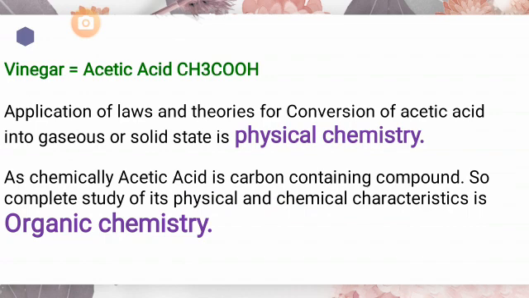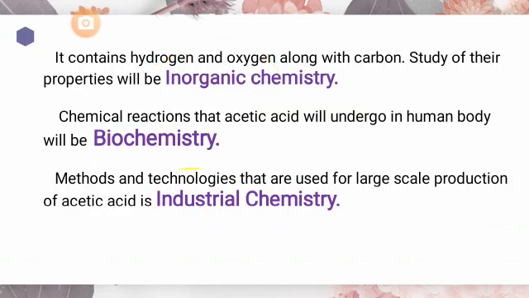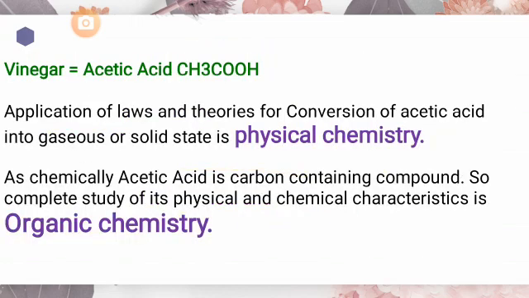As I have told you, the formula of this compound is CH3COOH. If you look at its formula, you will come to know that it contains carbon as a main ingredient. So the study of this compound will come under the category of organic chemistry, because we have learned in the previous class that organic chemistry is that branch of chemistry in which we study compounds that contain carbon.